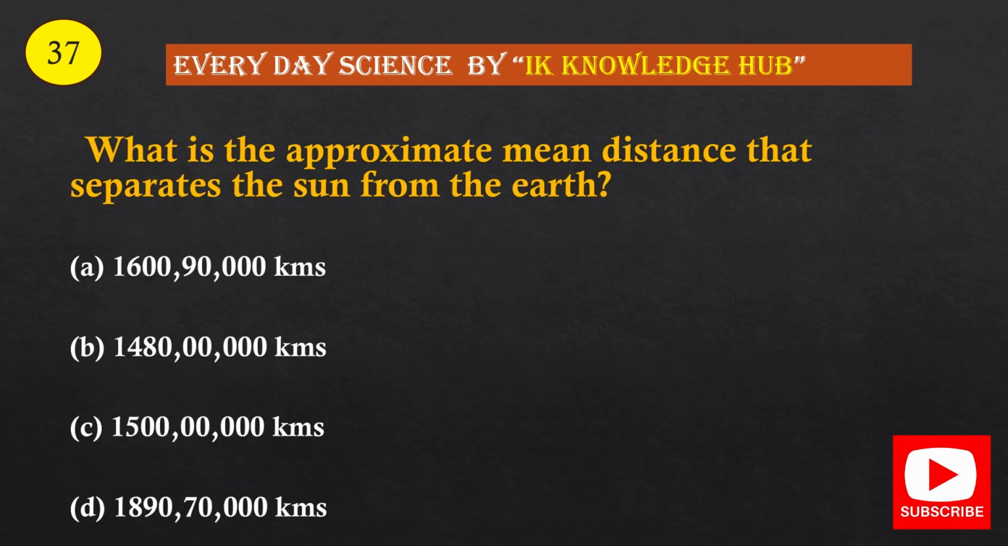Question number 37. What is the approximate mean distance that separates the sun from the earth? Option A, 160 million and 90,000 kilometers; option B, 148 million kilometers; option C, 150 million kilometers; option D, 189 million and 70,000 kilometers.